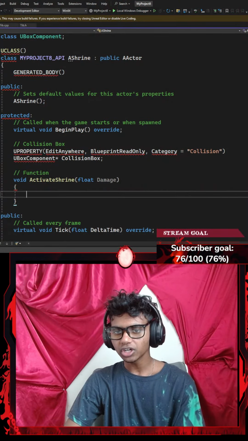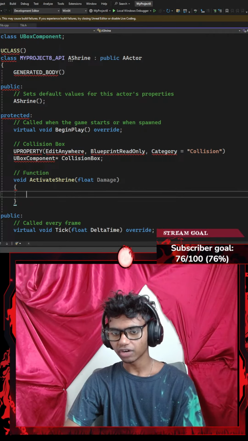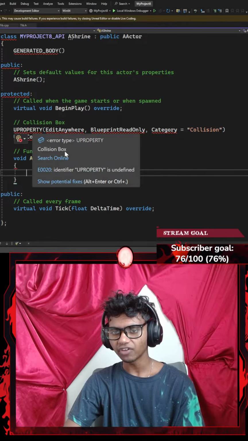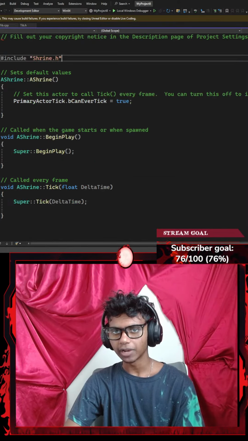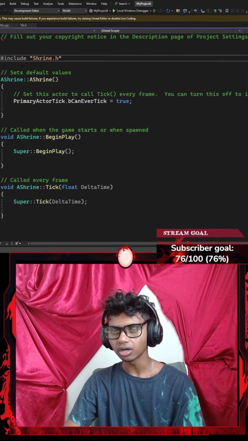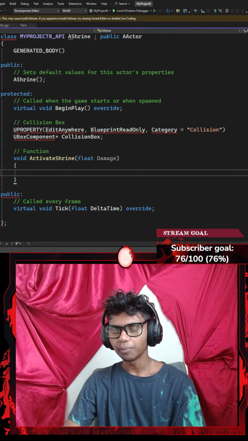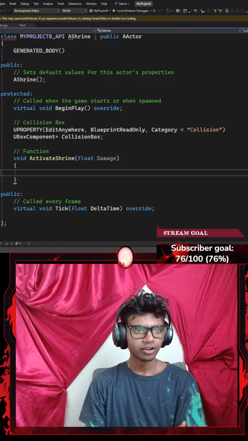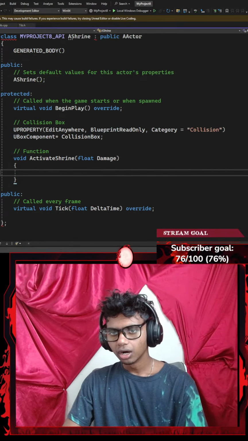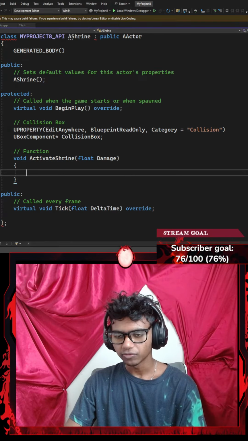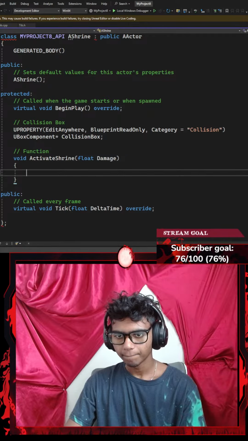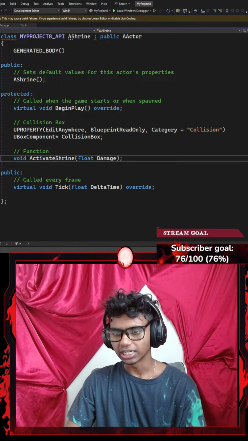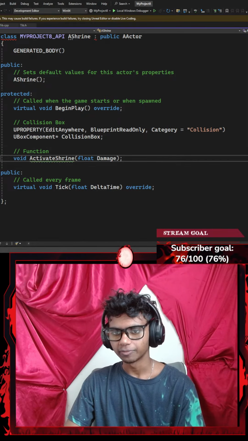Okay, that's it. I'm going to go with something like ActivateShrine function that requires a floating point damage. But why is it that it still says I have an error? If I were to go to my C++, it doesn't say anything is wrong. I'm positive it's my editor. I could go ahead and Control S to save the code. Fixed everything. I'm just going to declare my function. I'm going to define it later in my C++.